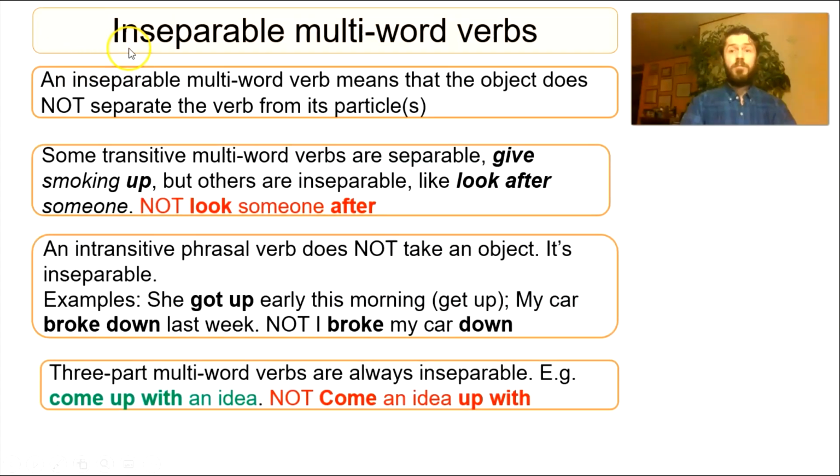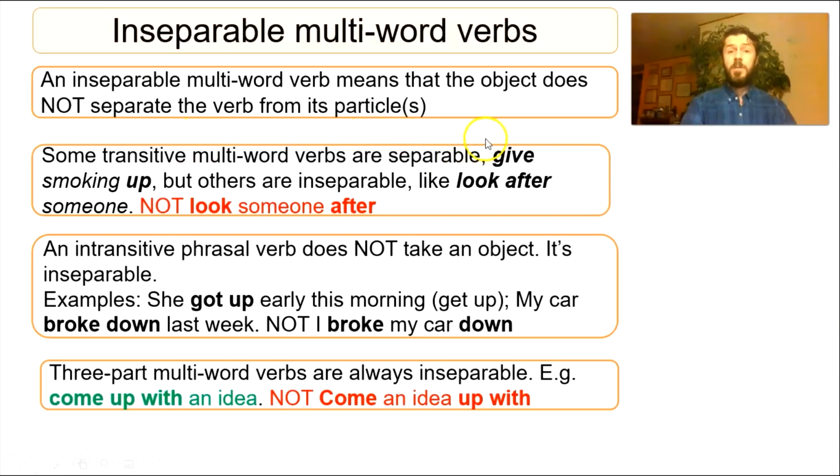Okay, now inseparable multi-word verbs, right? An inseparable multi-word verb means that the object does not separate the verb from its particle. So you can't put the object between the verb and the particle, right? It has to go after, all right? Now some transitive, so a transitive verb means it takes an object. Some transitive multi-word verbs are separable, right?